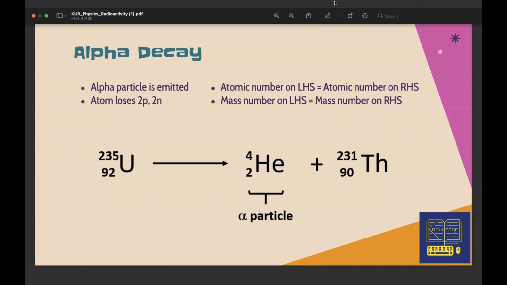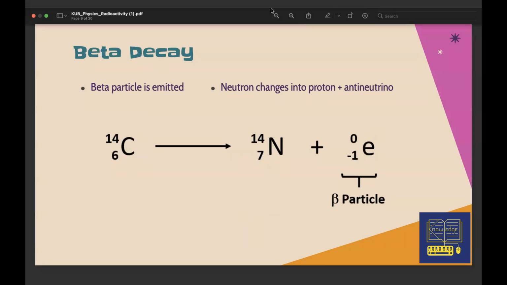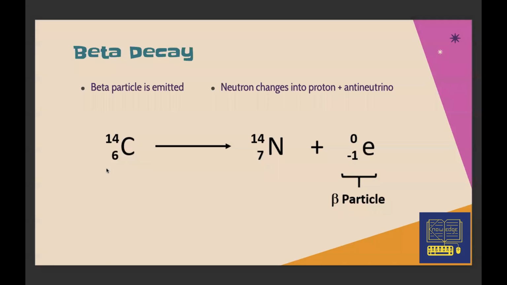So alpha decay, you can see that alpha decay is here. It's basically a uranium atom decomposing into an alpha particle and a thorium atom. So we can see that happening here. This also is happening around mines with high contents of uranium 235. Now beta particles, we can see that a carbon isotope, carbon 14, is decaying into nitrogen and releasing one electron, which is extra for this nitrogen, hence giving a beta negative decay.